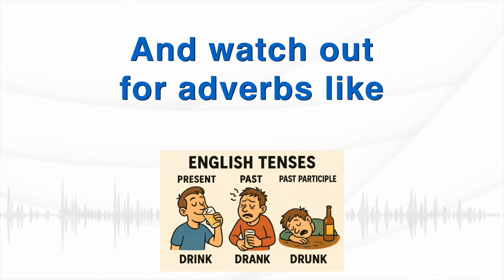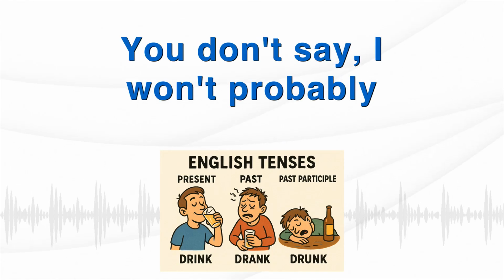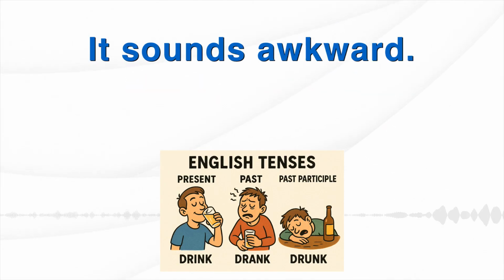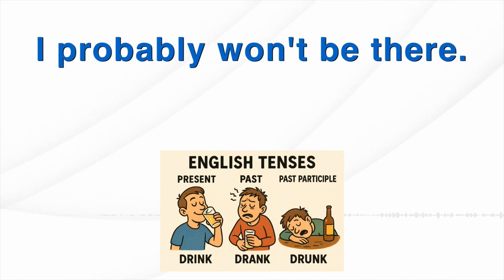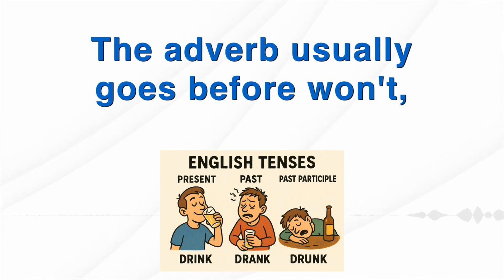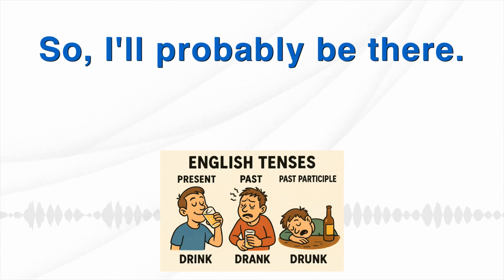And watch out for adverbs like probably. You don't say, I won't probably be there. It sounds awkward. Right. How should it be? I probably won't be there. The adverb usually goes before won't, but after will. So I'll probably be there.